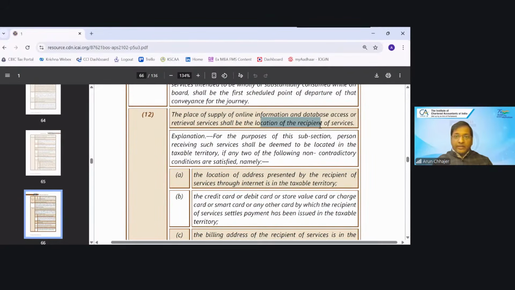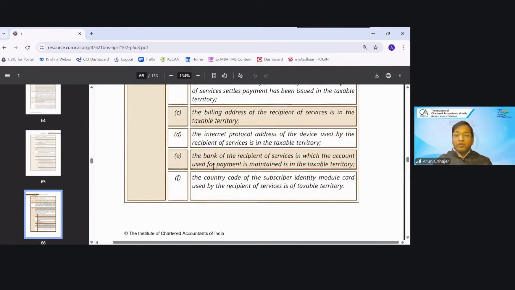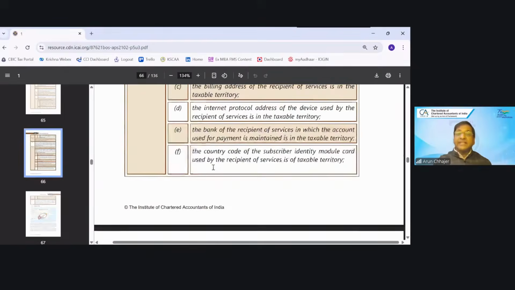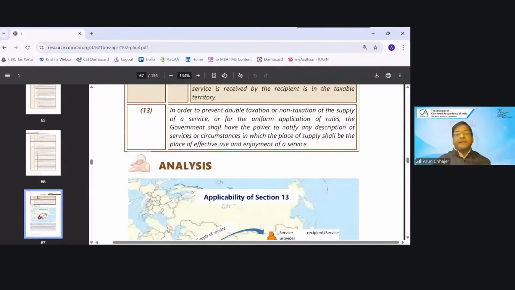So it does not work like always in India or always outside India. No, you have to satisfy the conditions. So the problem is in clauses A to F, and clause G: if any two conditions are satisfied, then that particular recipient will be deemed to be located in the taxable territory, that is India. I hope it is clear. Lastly, in order to prevent double taxation or non-taxation, or for uniform application of rules, the government has the power to notify any description of service in which the place of supply shall be the place of effective use and enjoyment.